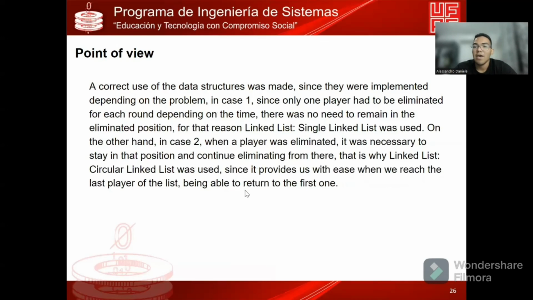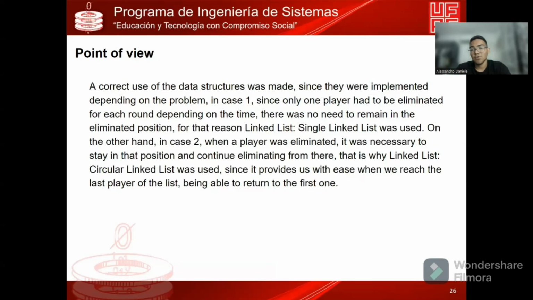In my point of view, this document is so important because you learn the importance of correctly using a data structure depending on the problem. In case one, since only one player has to be eliminated per round, there's no need to use a circular list, because it depends on the time, and the time changes in each round. So it's a single linked list.